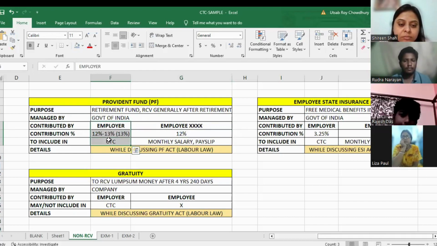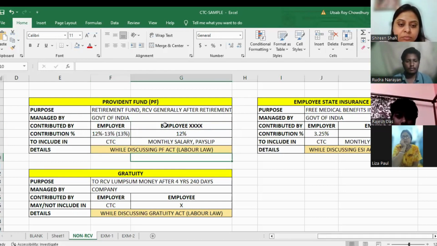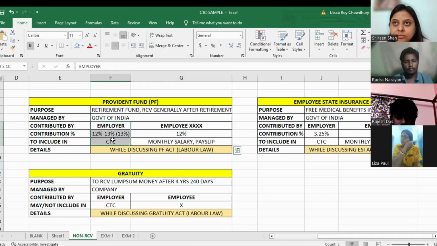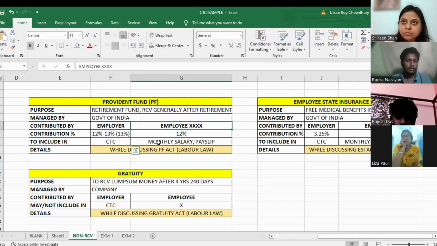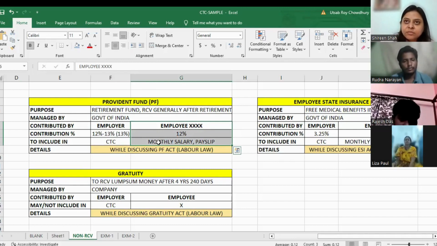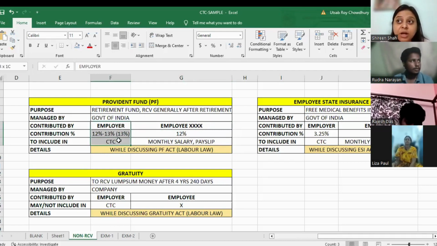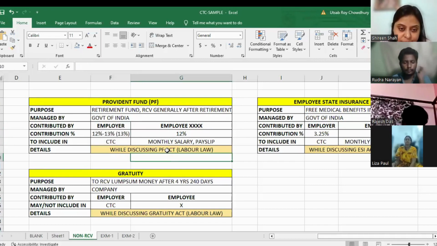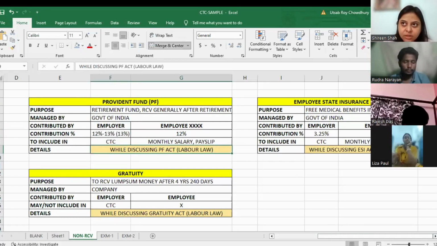So now we are designing the CTC. Here we will not consider the employee's contribution. We are going to consider the contribution for the employer only. Inside the CTC, the employee's contribution is not calculated. Many companies do it, but that is wrong. So in the CTC we are supposed to include only the employer contribution of 13% or 12%. You can do any. We are going to discuss the PF details in labor law during the PF Act.